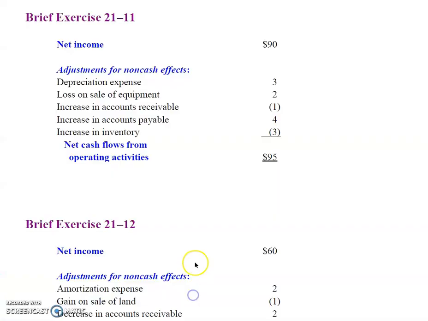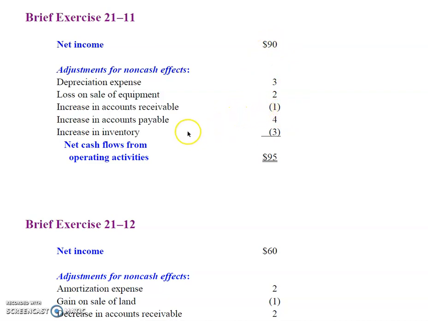Well, let's just look at them. So there we start with net income. We add back depreciation. We add back the loss from the sale of equipment. Accounts receivable went up, so that means that they had less cash collected than sales reported. So we need to subtract that increase in accounts receivable from net income to get to net cash flow from